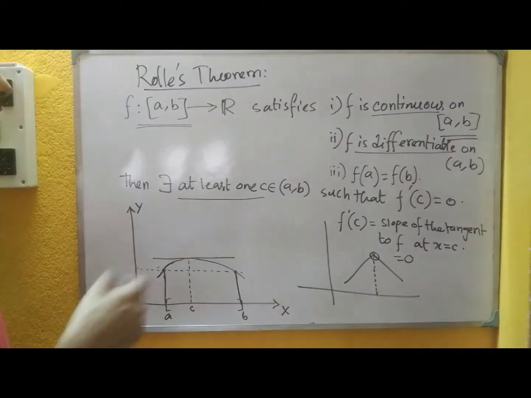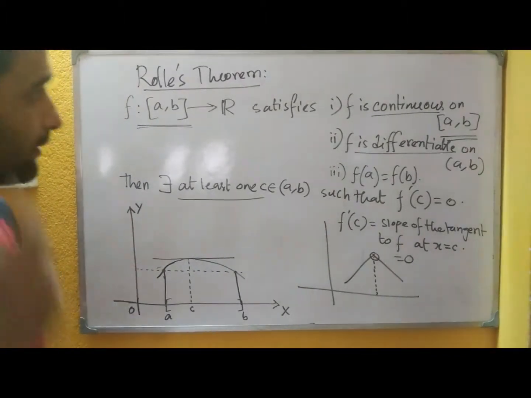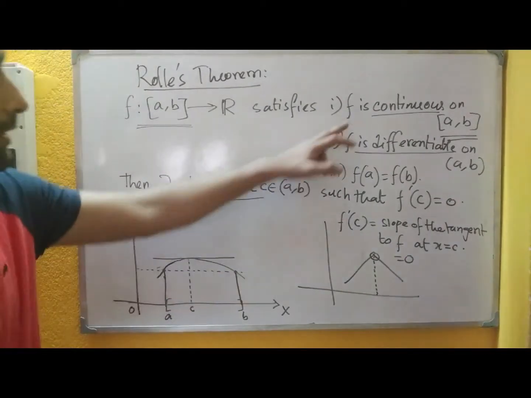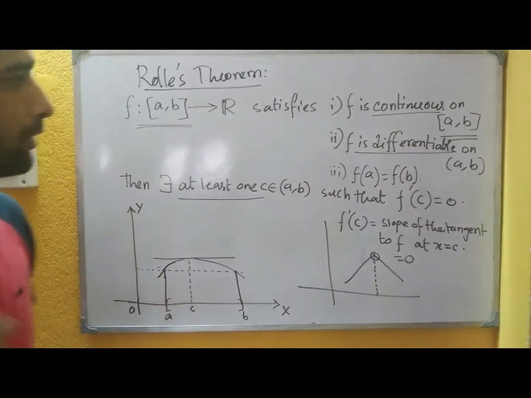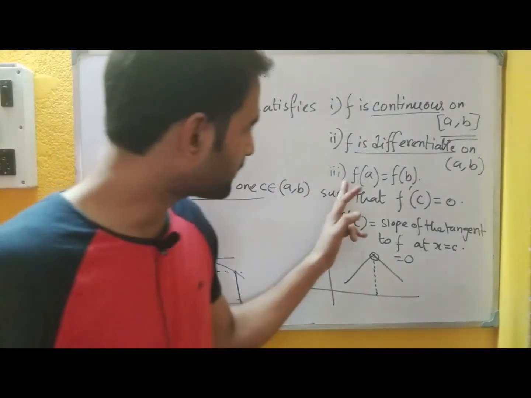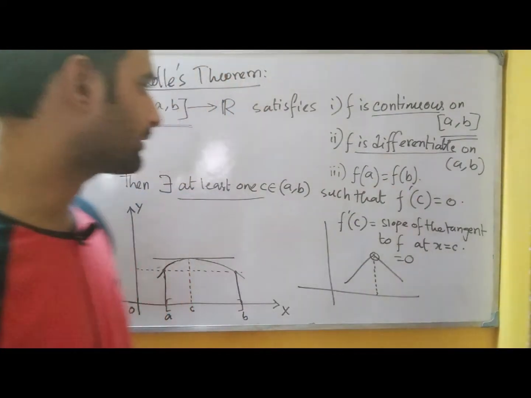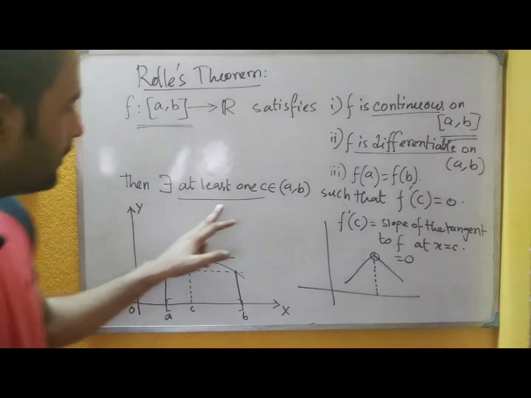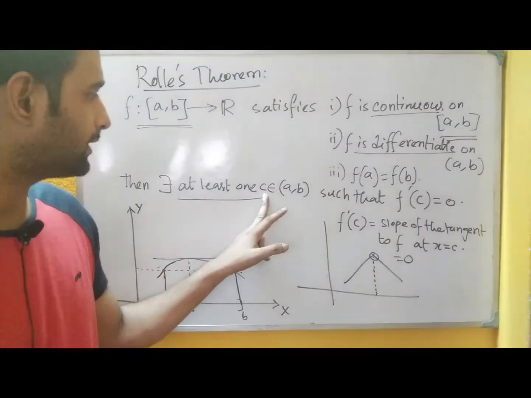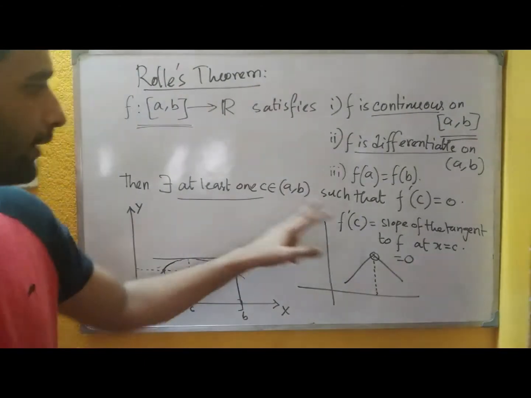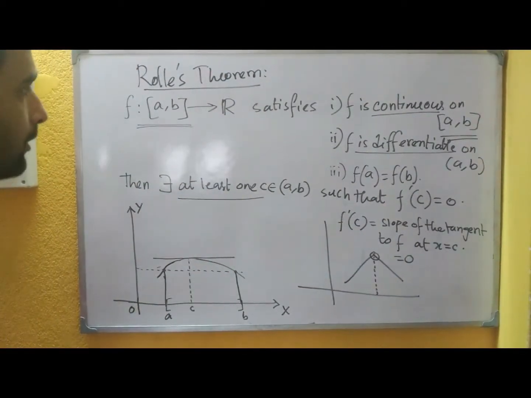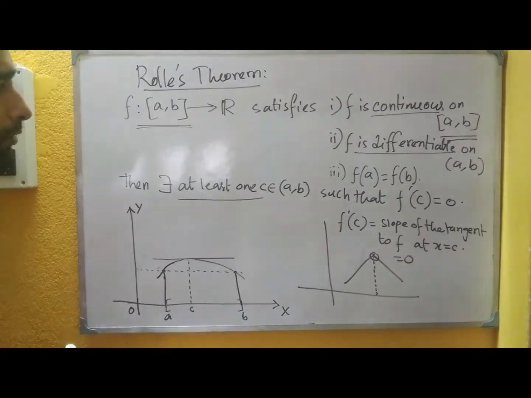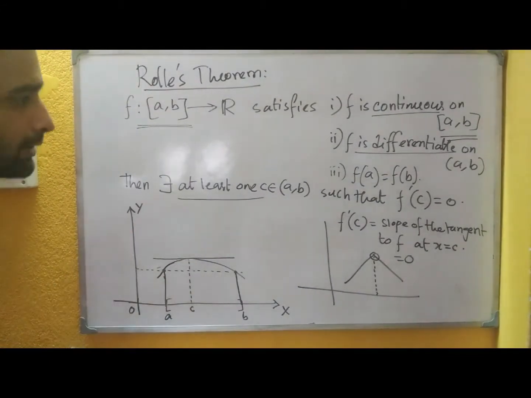So Rolle's theorem is saying basically this thing, that when the function is continuous on the closed interval AB and it is differentiable on the open interval AB, and the functional values at the end points are same, then there should exist a point C which satisfies this condition, that is the derivative will be 0. So this is what Rolle's theorem is all about, the existence of some point where the derivative becomes 0.